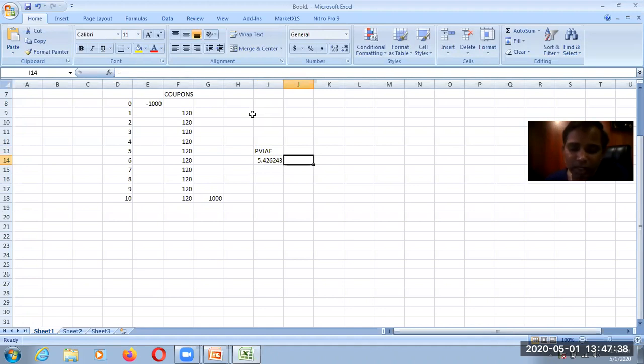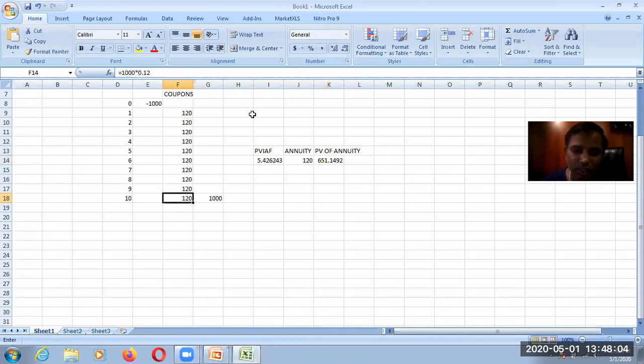I am receiving 120 rupees. So 120 is my annuity. So the total present value of my annuity is 651.1492. This is the present value of the annuity.